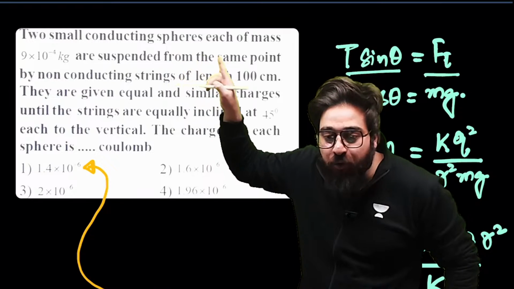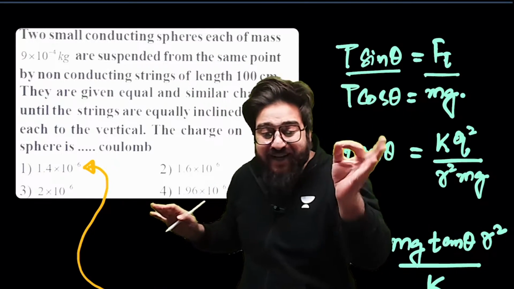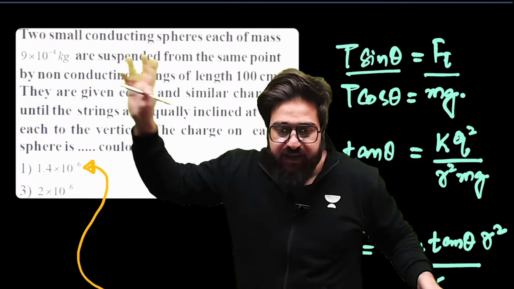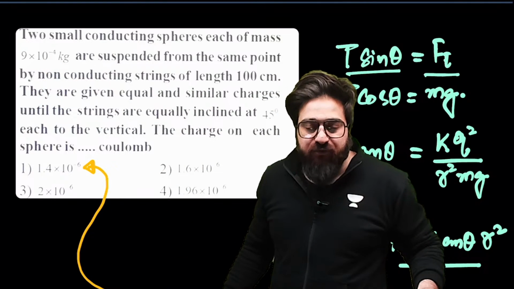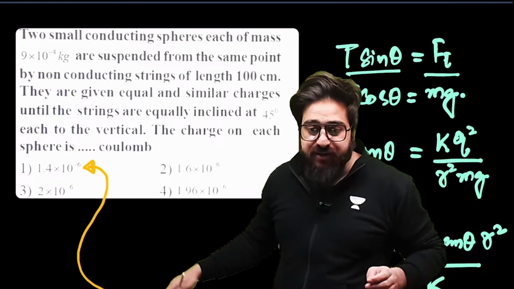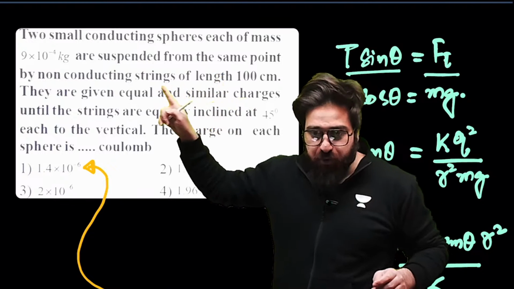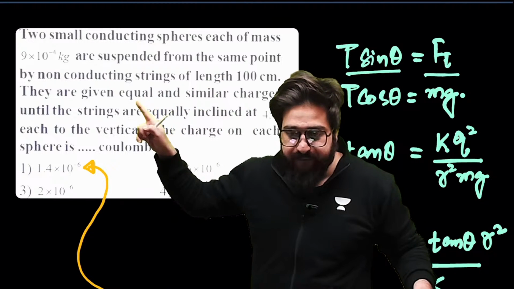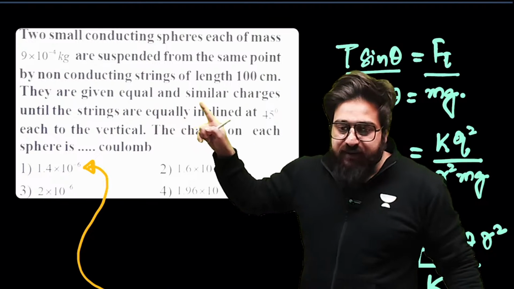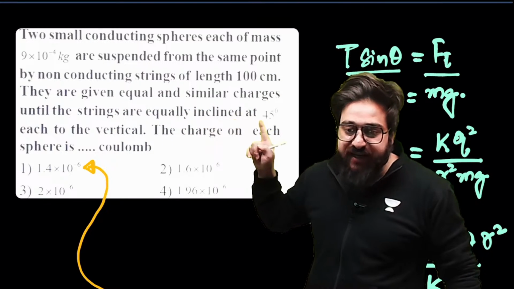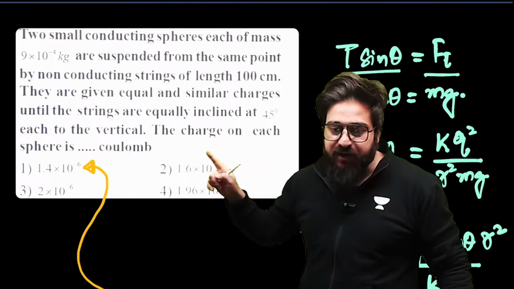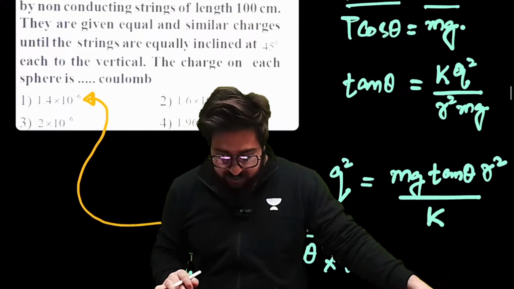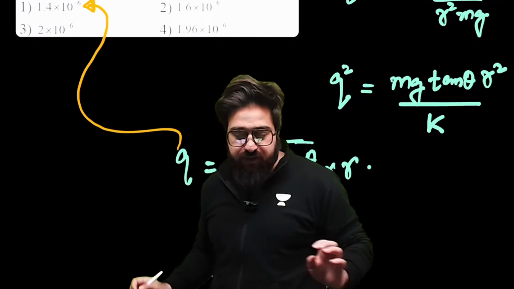We have two small conducting spheres of mass 9 into 10 raised to the power minus 4 kg, suspended from a small point, and the length of the string is 100 centimeters. Theta is also given as 45 degrees, and you are supposed to tell how much is the charge on each sphere. The charge on each sphere is what we got over here.